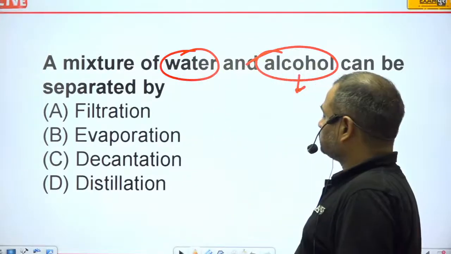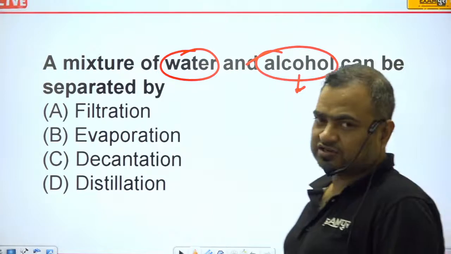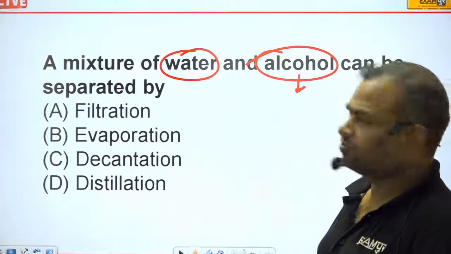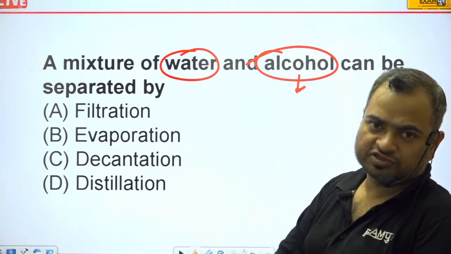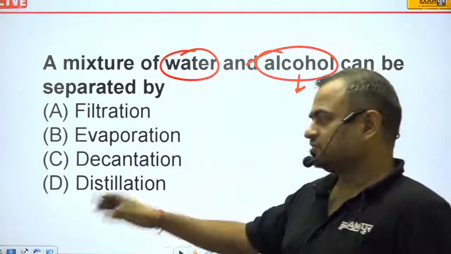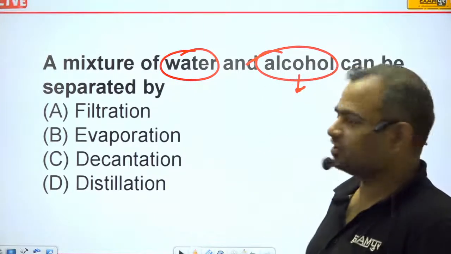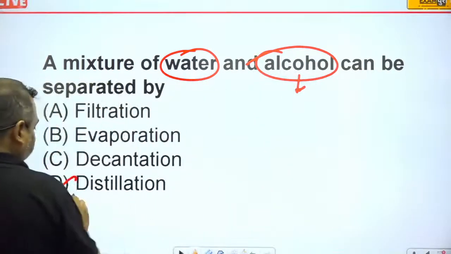Okay, so if there is a mixture of water and alcohol, and you provide a very little amount of heat, all the alcohol will get converted into steam, and that steam is condensed in another pot, and you can collect the alcohol from that mixture. So this process is known as distillation.